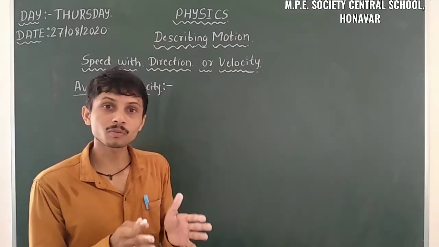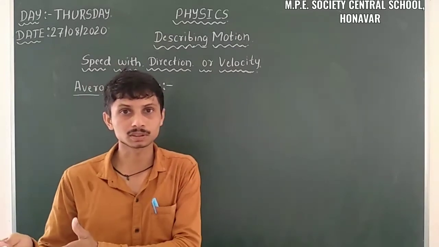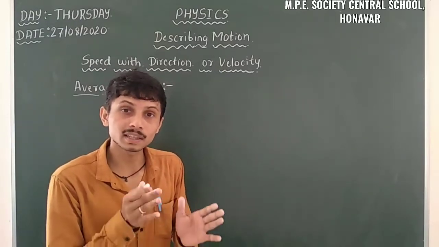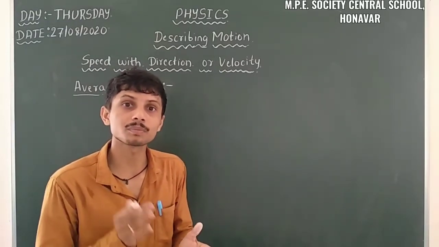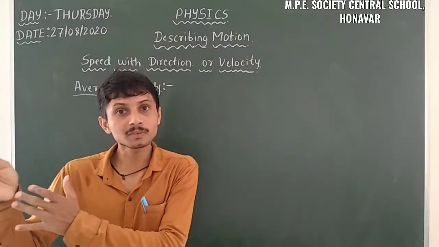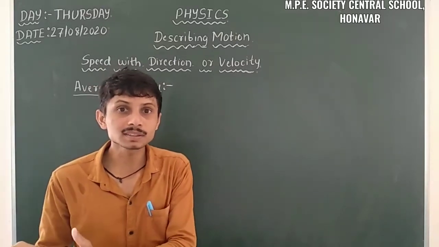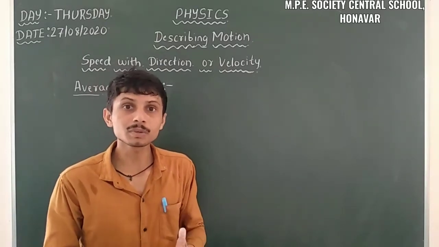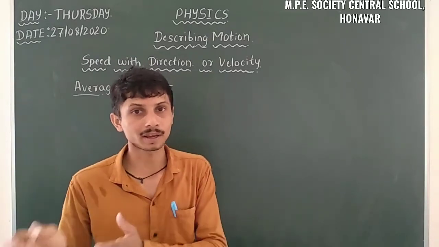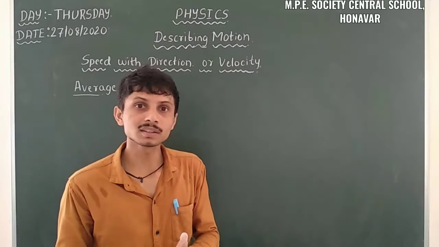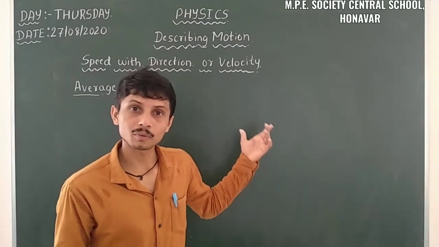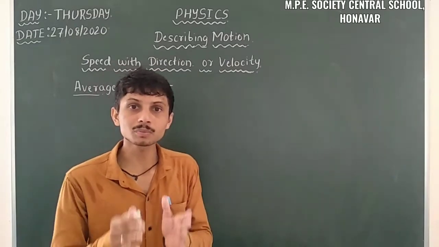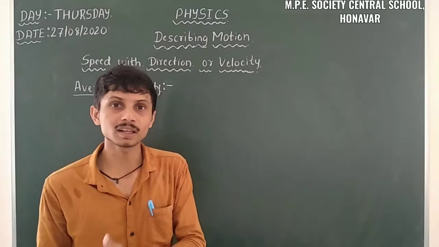So we have to be aware of the initial position and the final position. Also we have to know the initial velocity at the initial position, and the final velocity of the object at the final position. When we take the arithmetic mean of initial velocity and final velocity, we get the average velocity. So average velocity can be calculated with the help of the arithmetic mean of initial velocity and final velocity.